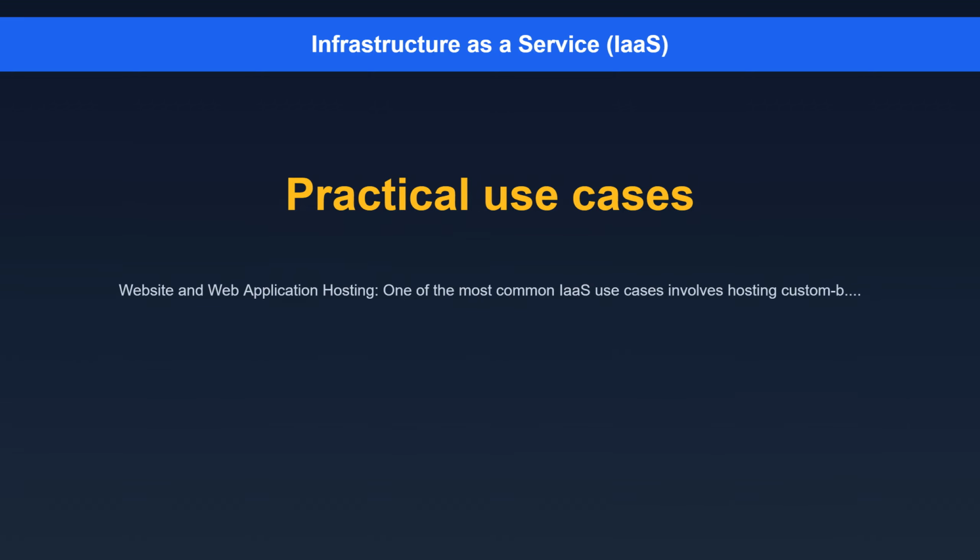Website and web application hosting. One of the most common IaaS use cases involves hosting custom-built websites and web applications. Organizations can deploy their preferred web servers, for example Apache, Nginx, application servers, for example Tomcat, Node.js, IIS, and database systems, for example MySQL, PostgreSQL, SQL Server, directly on virtual machines.